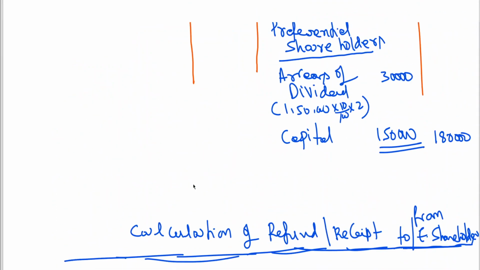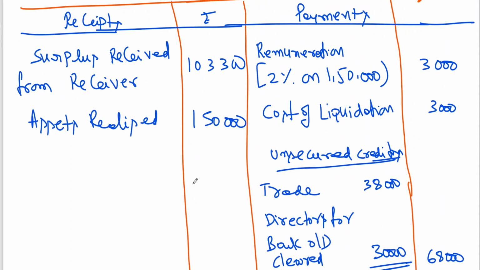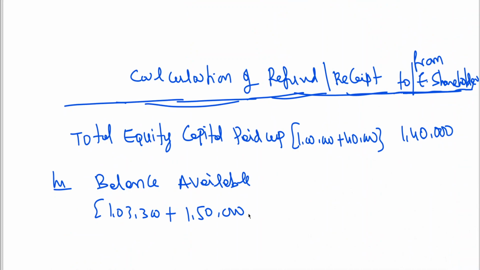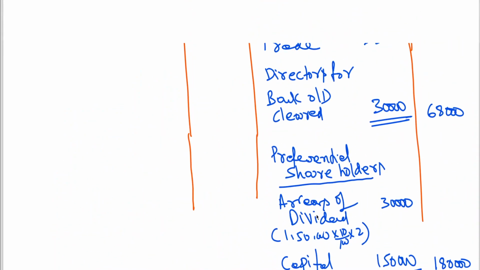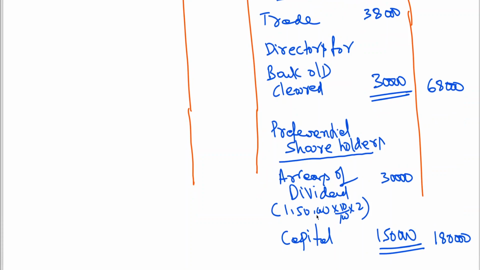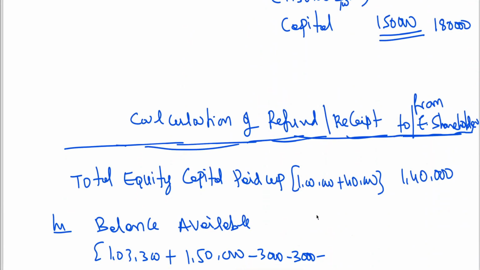minus payments made here. What are the payments that have been paid? 3,000, 3,000, minus 3,000, minus 3,000, minus 68,000, minus 1,80,000.